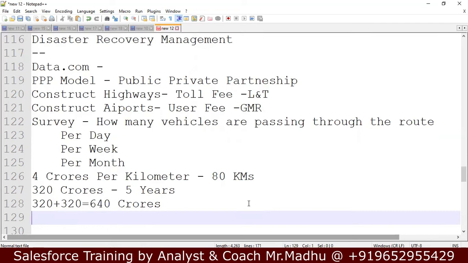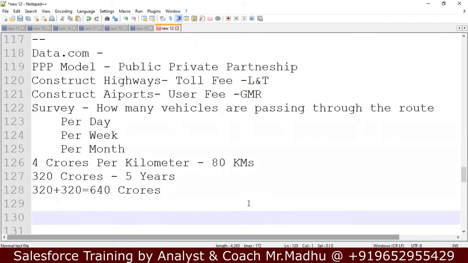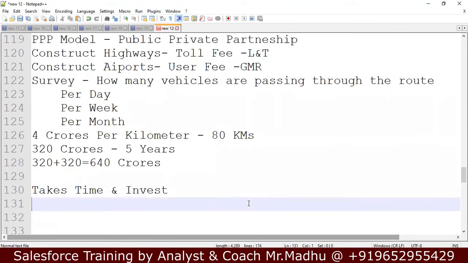So all this is a survey process. The survey takes time and they have to invest money as well. This is the way of doing surveys.